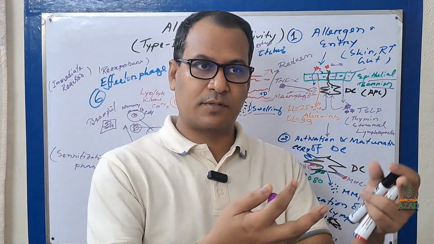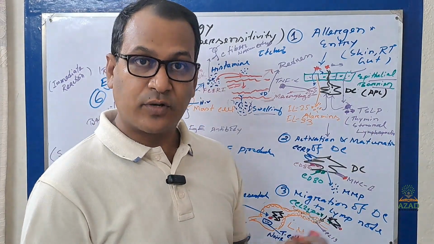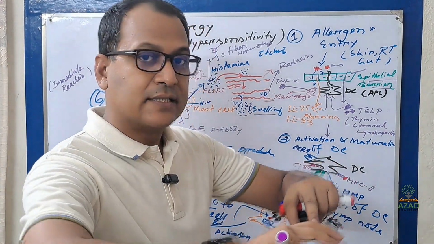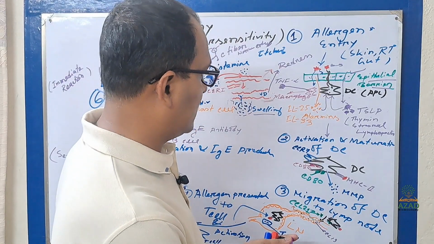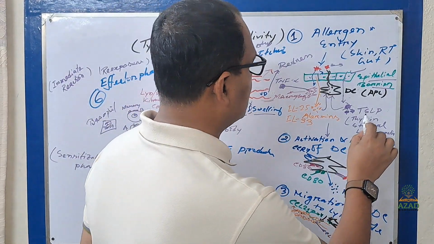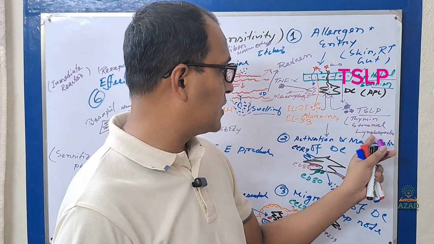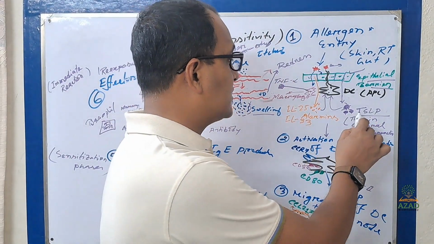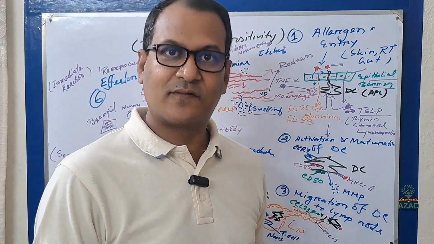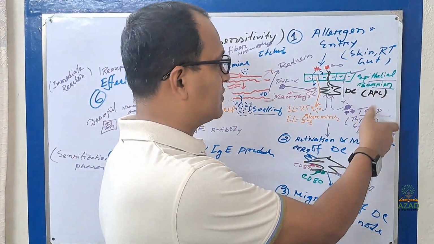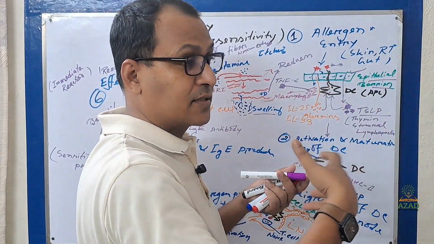Oh, something wrong, something negative is trying to enter the body, and they secrete some substances. That substance is TSLP, thymic stromal lymphopoietin. This is a highly alarm-causing agent for allergy, mostly responsible for causing the allergic alarm, the allergic signal.